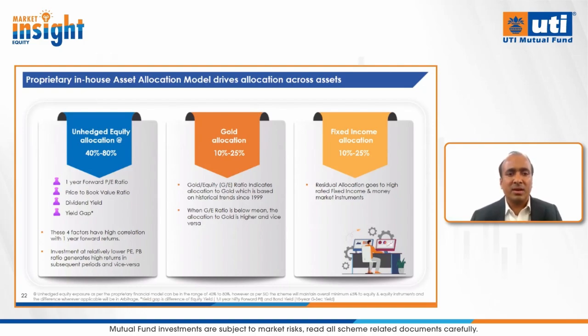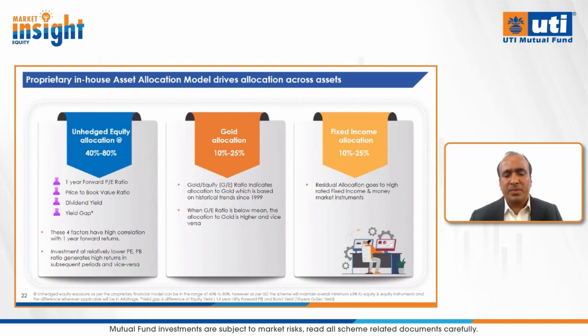Vetri, while showing our model, also mentioned that whenever the model signals a significant increase in equity allocation, forward returns are generally better, and vice versa. So that's what we use in UTI Multi Asset Allocation Fund.